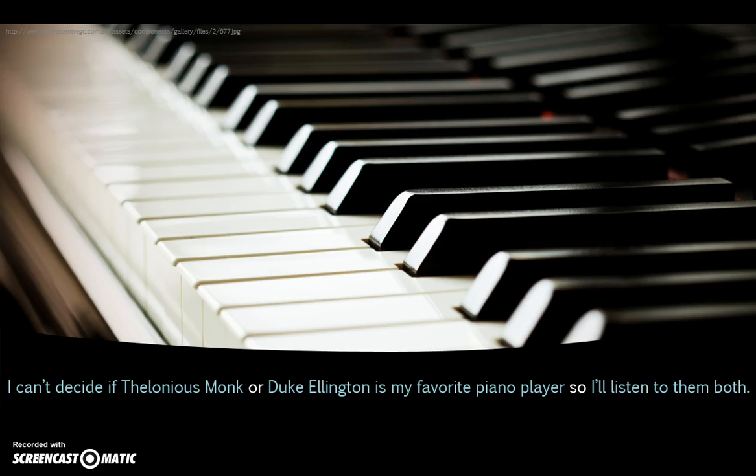And the reason why is because I've used 2 conjunctions in this sentence. I used or and then so, and that helps me connect these different ideas. And there's actually 3 different ideas in this sentence, but because of the use of conjunctions, it's actually correct. So I can't decide if Thelonious Monk or Duke Ellington is my favorite piano player. You're making a decision between the 2 of them, or at least in this case they're saying they can't make a decision. And then the end of the sentence, so I'll listen to them both, which is kind of like saying, as a result, I'll listen to them both.